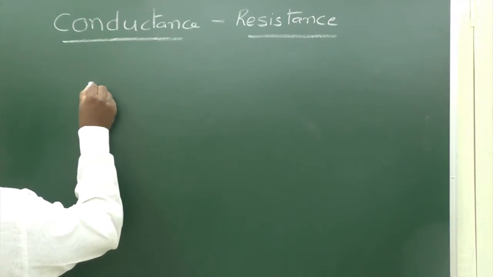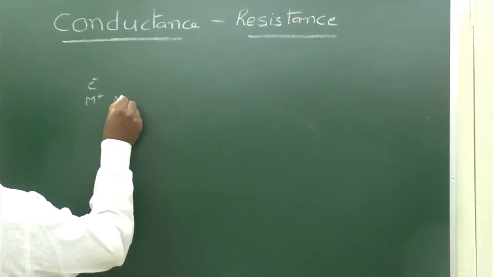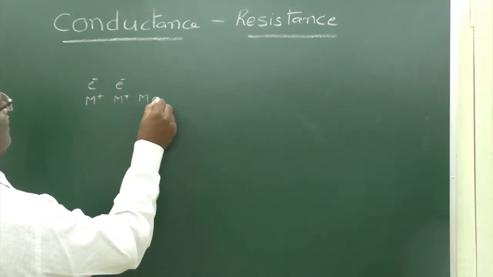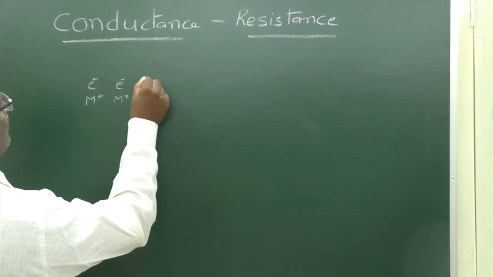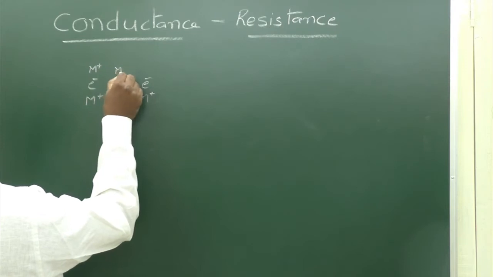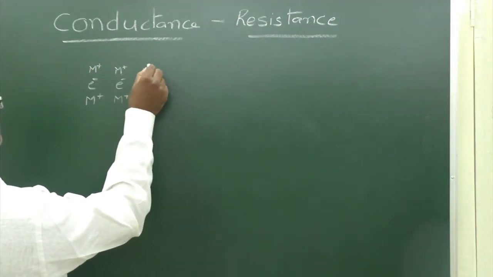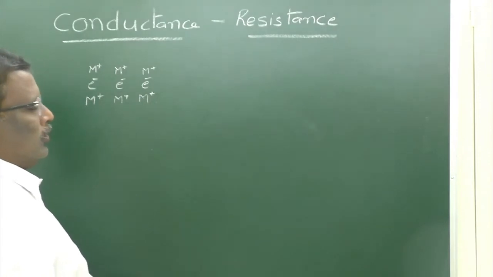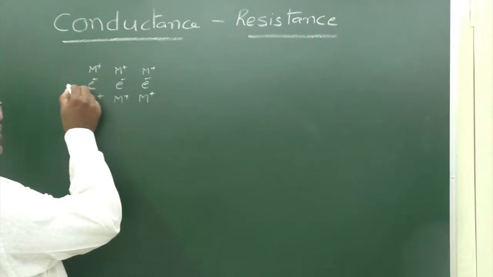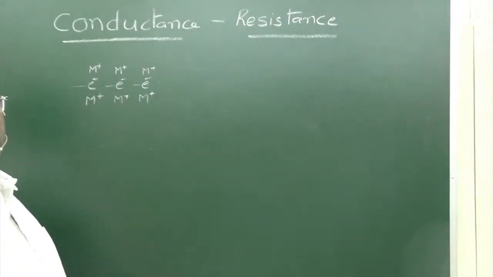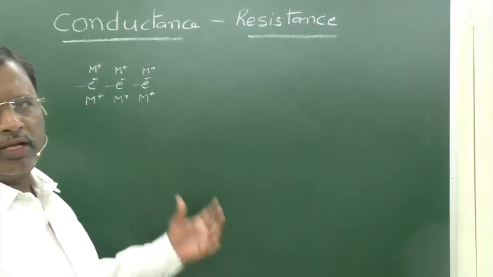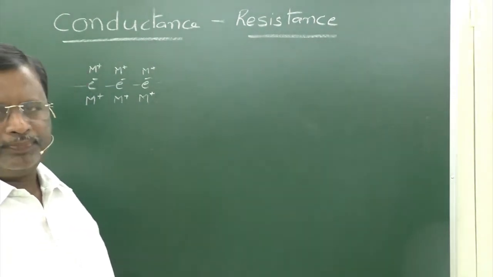In metallic conductors, metal ions are immersed in a pool of electrons, like this. Metals are in fixed positions and they strongly bind with the electron pool with a strong electrostatic force of attraction. Now this electron pool can move freely from one end to the other and it carries charge. That is the mechanism involved in metallic conductors.